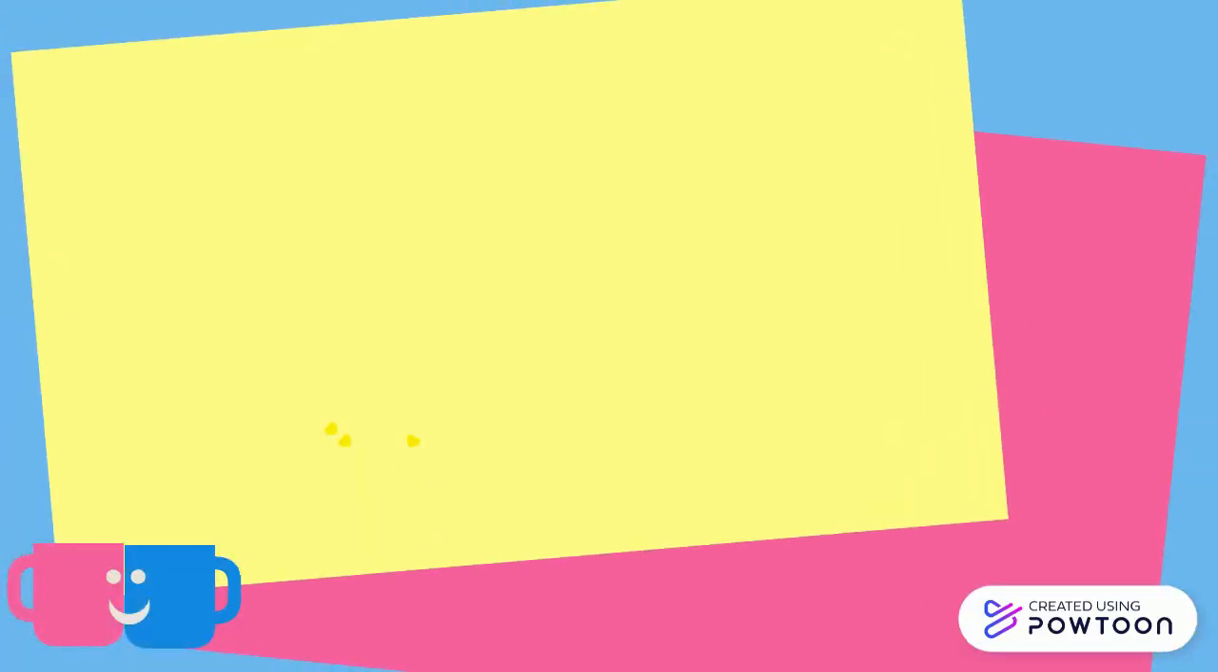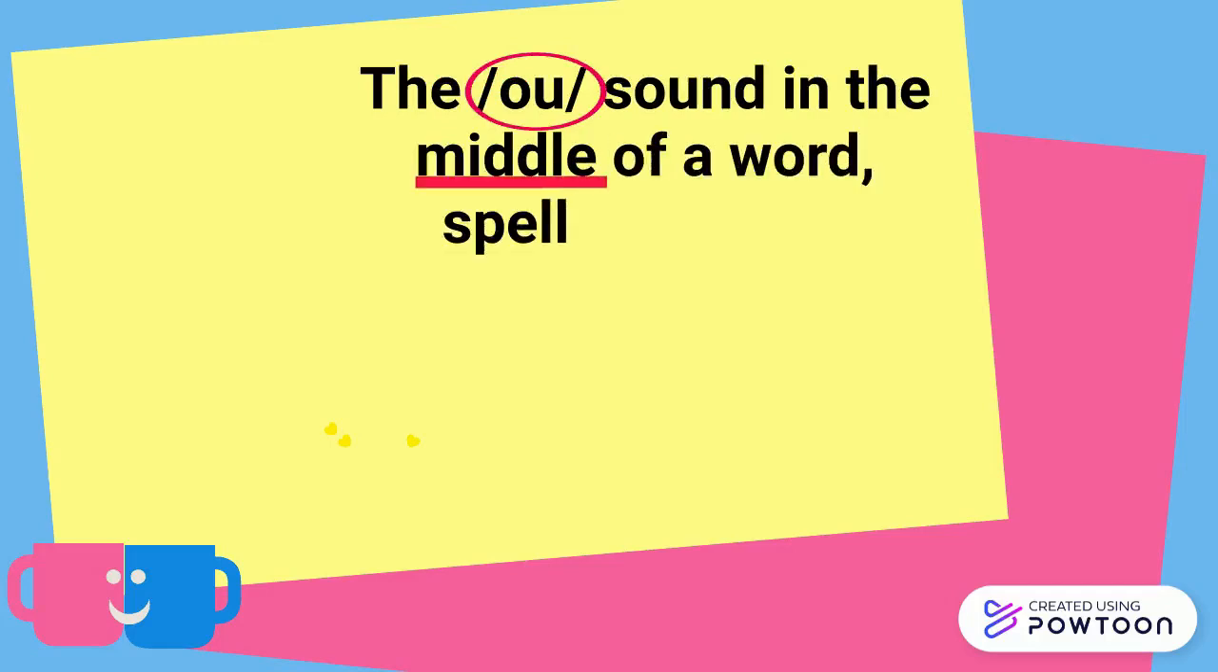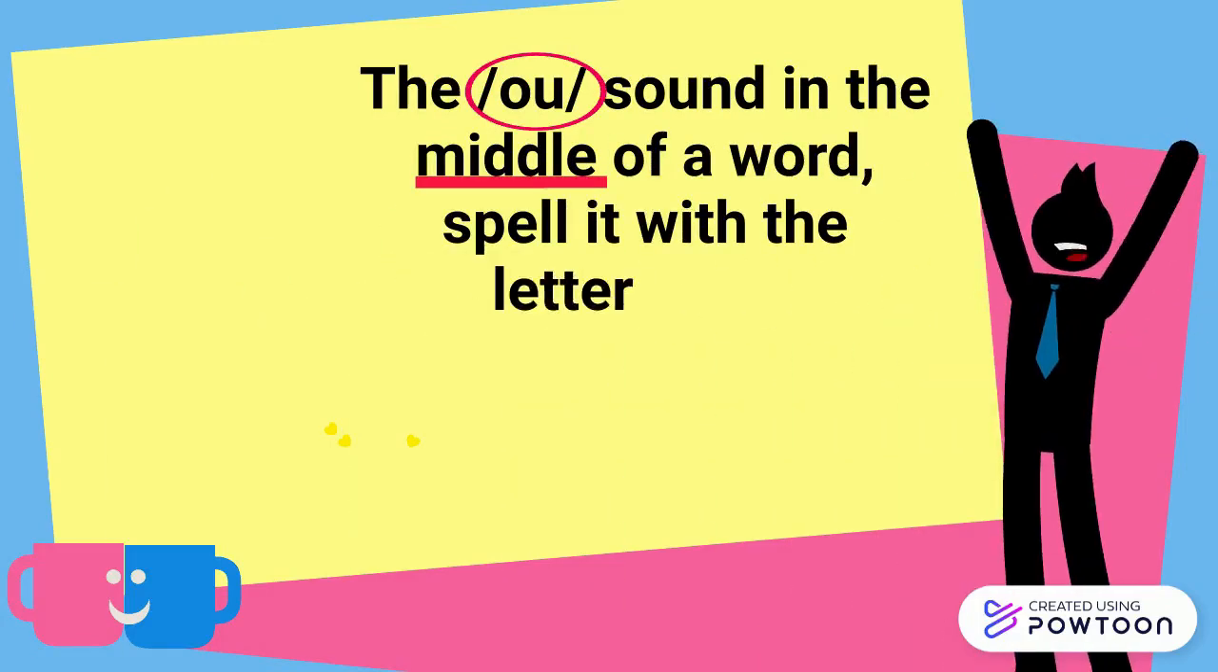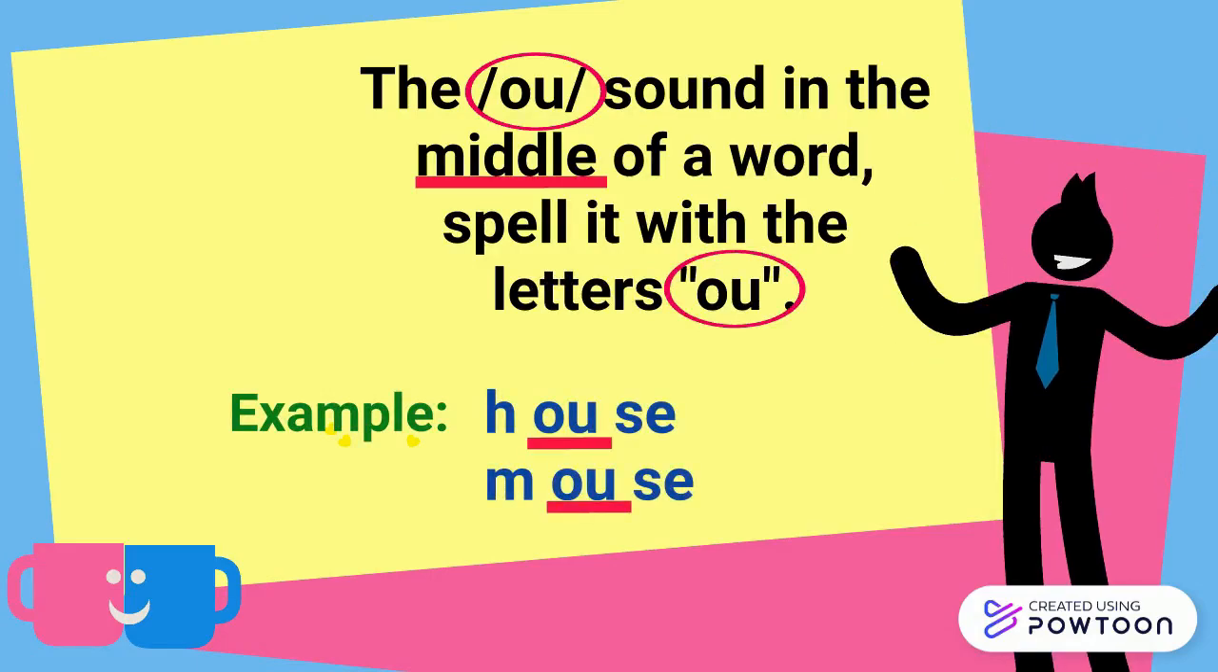Alright, number 3, class. When you hear the OU sound in the middle of a word, you need to spell it with the letters OU. For example, you can see house, mouse. The OU letters in the middle of a word. Okay?